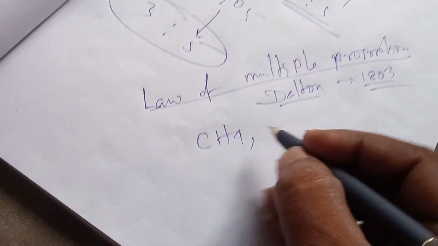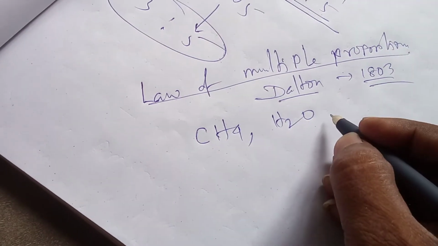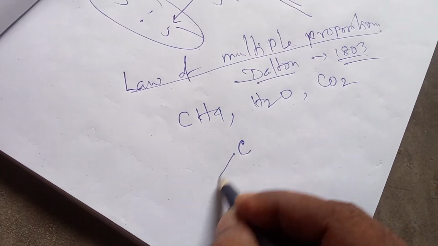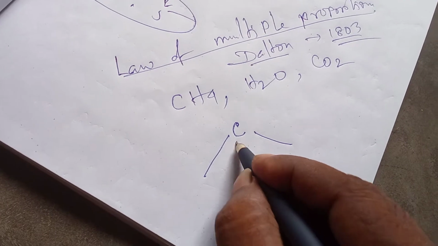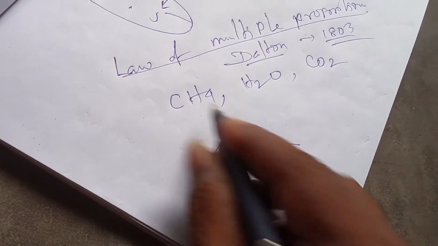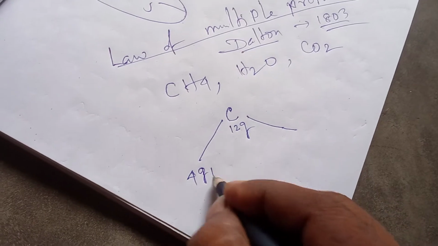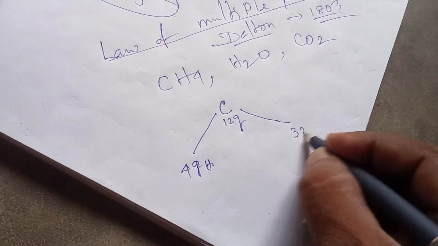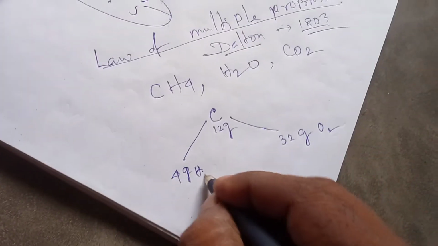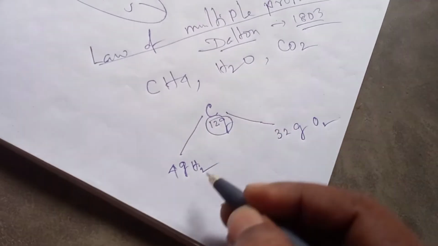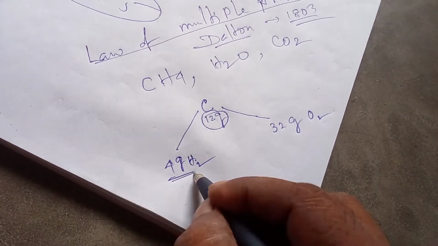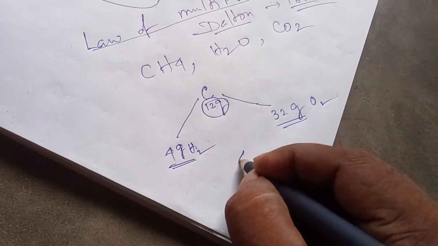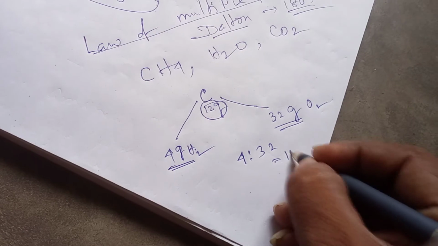Three compounds, CH4, H2O and CO2. If carbon is taken, 12 gram of carbon adds to 4 gram of hydrogen and 32 gram of oxygen. Hydrogen 4 gram and oxygen 32 gram, the ratio is 4 is to 32. That means 1 is to 8.